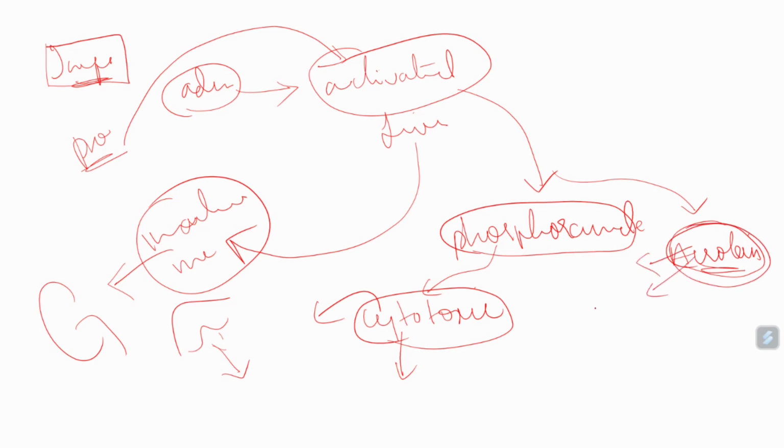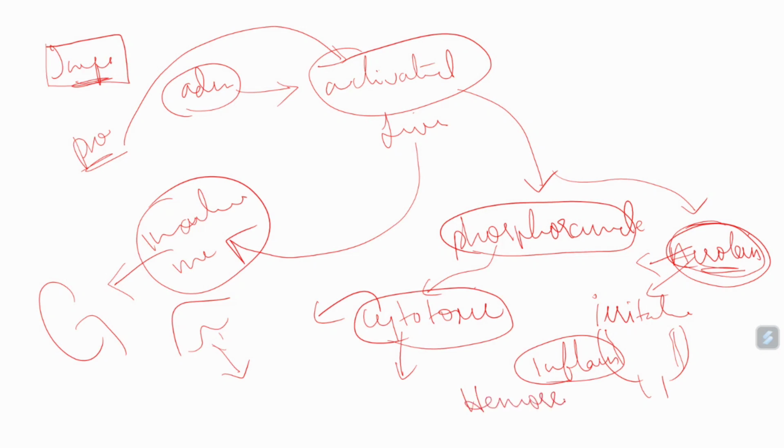Acrolein is very very irritative, and it goes and binds on the bladder. In the bladder it causes irritation, and it causes bleeding in the bladder, and through that it causes inflammation in the bladder. And that condition, in yesterday's class we already discussed, is called hemorrhagic cystitis. Actually cystitis is nothing but inflammation of the bladder.